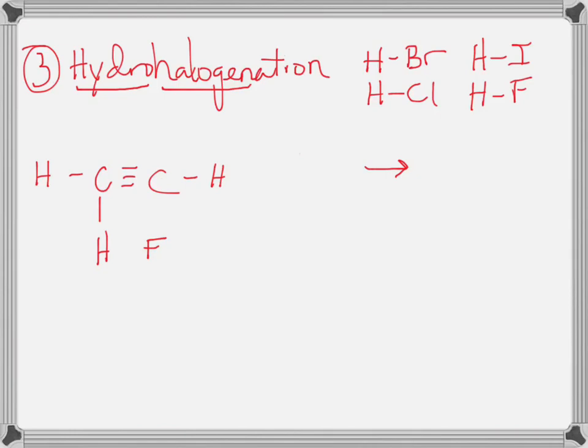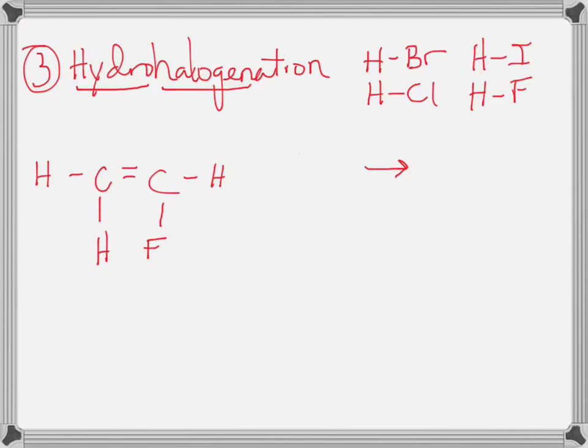And then we're going to go ahead and move one of these bonds. We're only moving one, not all three, not two of them, just one of them. So I'll move it to there. Let me get rid of the one I moved. And there we go. We have two new bonds there. And so we converted that alkyne into an alkene again. So again, we're seeing that whole flow of breaking that triple bond down to a double bond, or breaking the double bond down to a single bond. And in this case, instead of adding two hydrogens or adding two halogens, we added one hydrogen and one halogen. And so in this case, we're getting a singly halogenated molecule.